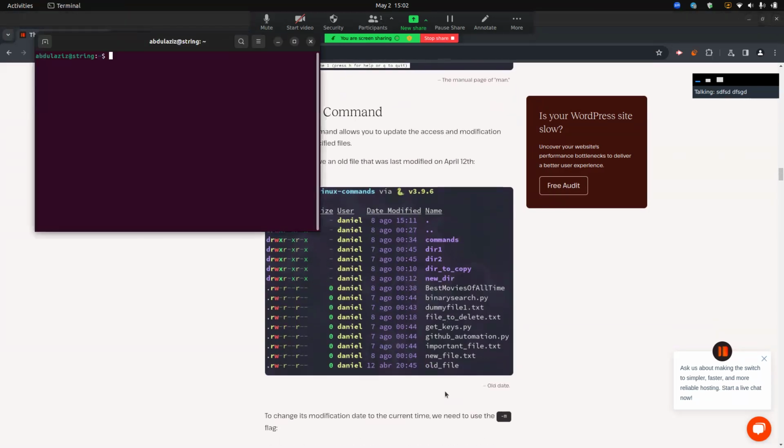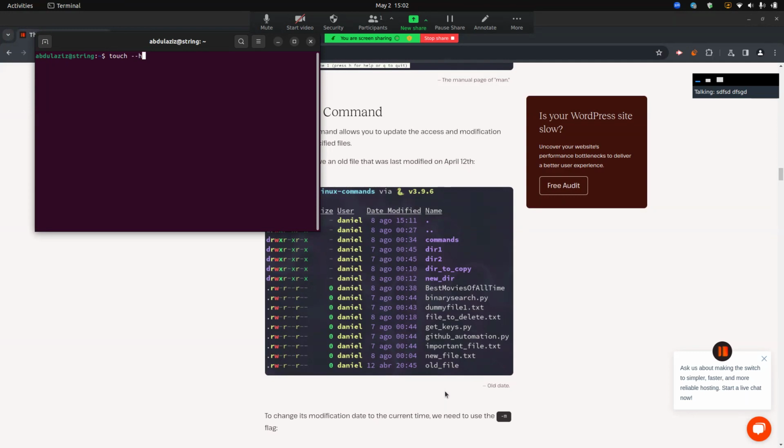In addition, if you don't know any command, just use it, and you type here the main command, which is touch, and just